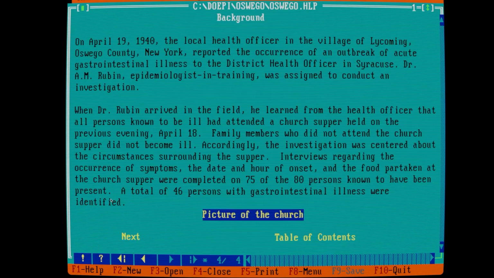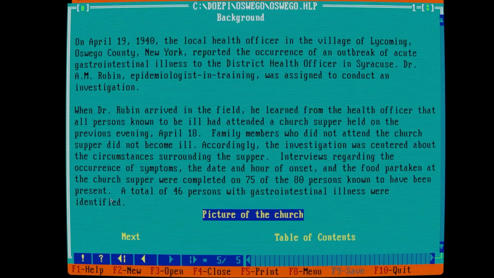The assignment. On April 19th, 1940, the local health officer in the village of Lycoming, Oswego County, New York, reported the occurrence of an outbreak of acute gastrointestinal illness to the district health officer in Syracuse. Dr. A.M. Rubin, epidemiologist in training, was assigned to conduct an investigation. So let's look at a picture of the church. Very high quality picture, right?